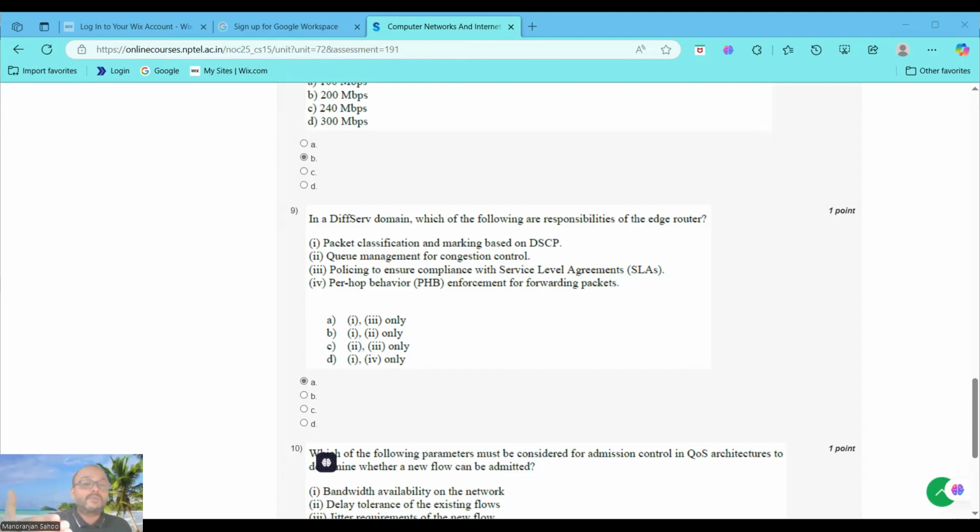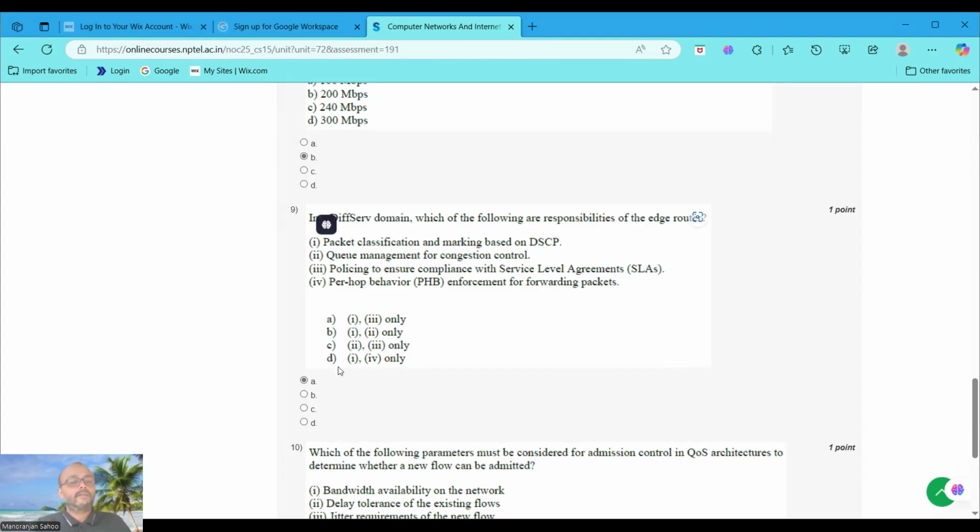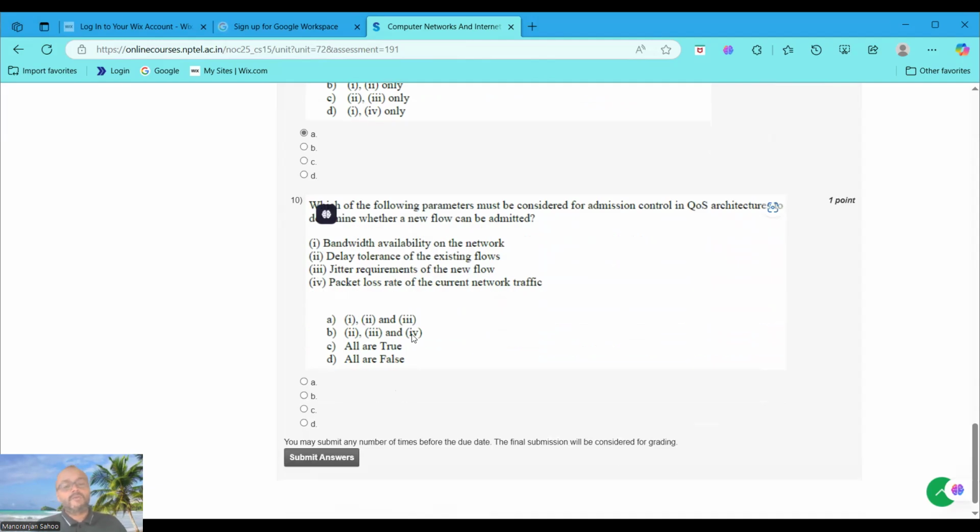But what about the rest, the two statements, option 2 and option 4? Option 2 is a false statement because queue management is typically a core router task. Last one is the PHB, that is EF and AF, which is enforced by the core routers, not the edge router. That's why it is a false statement. So only option A, I and III, is the true statement. Okay, question 9, option A. Moving to the last question, guys.